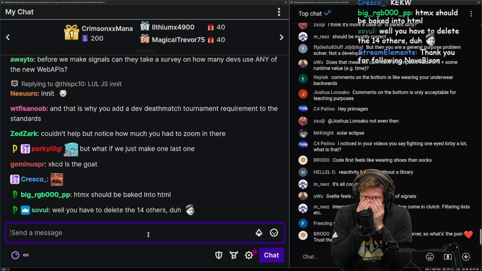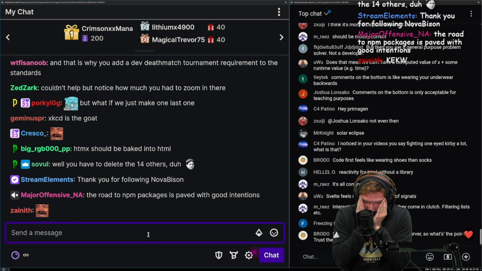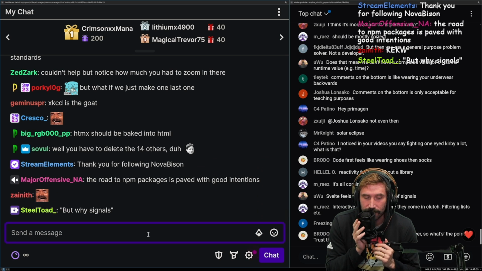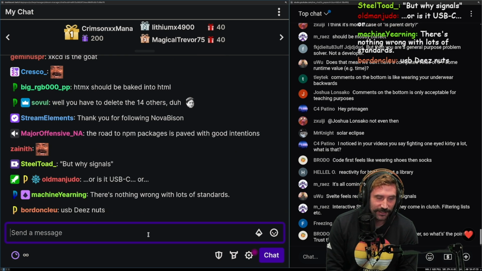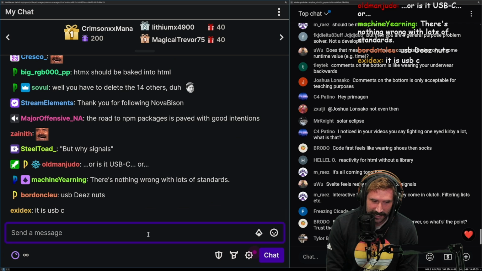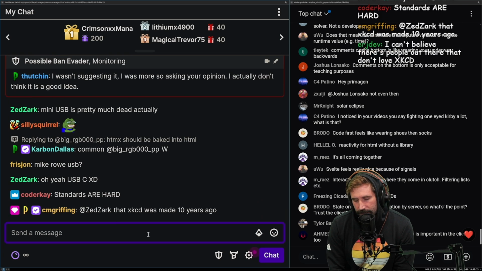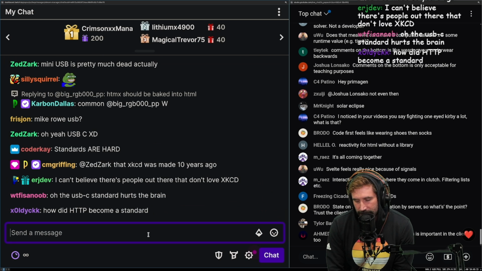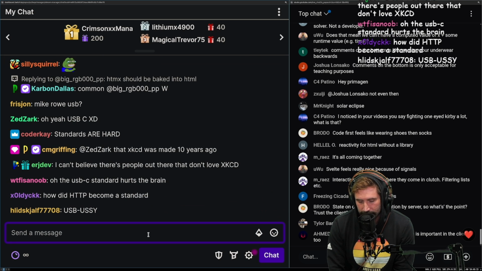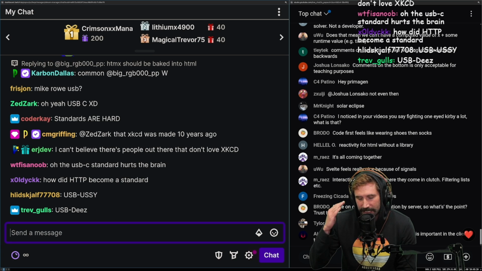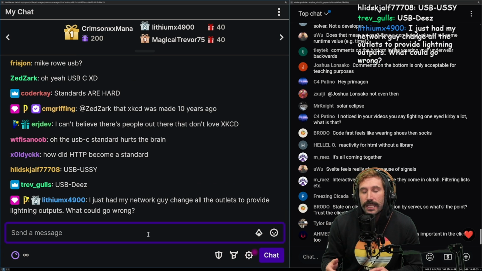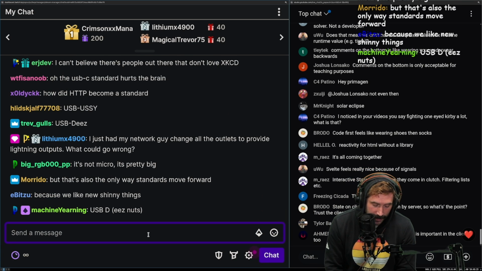But I mean, that's the whole problem with these standards, right? Anytime you have a standard, you're gonna have people that don't like the standard. But why signals? Or is it USB-C? Or is it gonna be micro USB-C? We read this just recently about how someone created their own database and greatly improved their cloud performance, just demolished their spending in the cloud, despite the fact that they definitely spent more in engineering hours than in the cloud, but nonetheless, they're attempting to scale for the future.